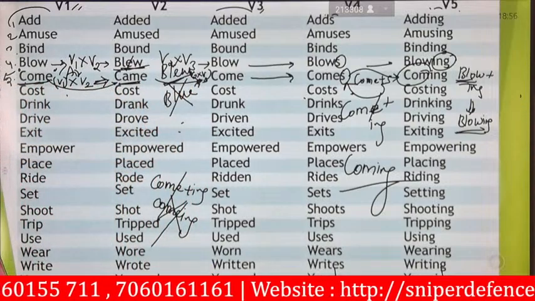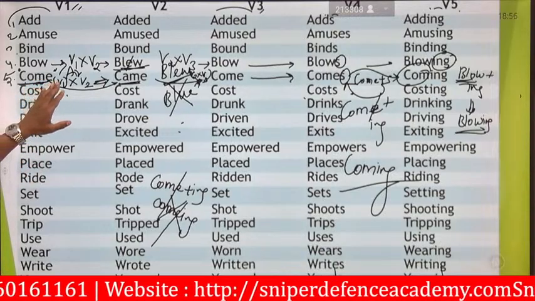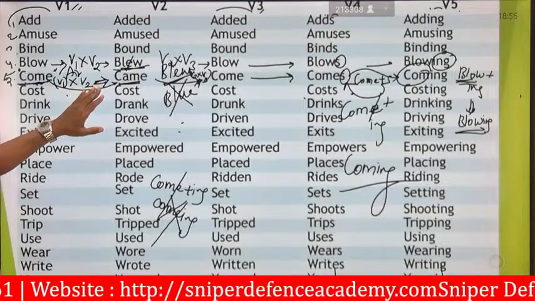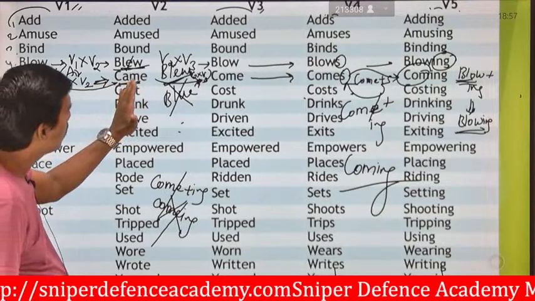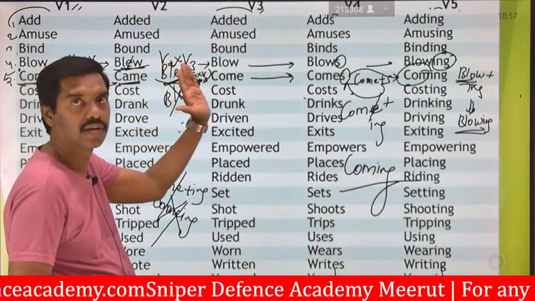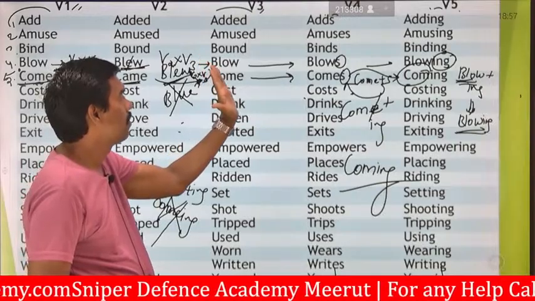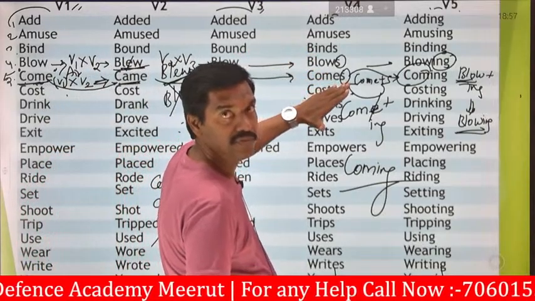Next one. Once again, come is transferred from verb 1 to verb 2 as came, C-A-M-E. Came is replaced from V2 to V3 by come. Come is replaced from V3 to V4 by comes.